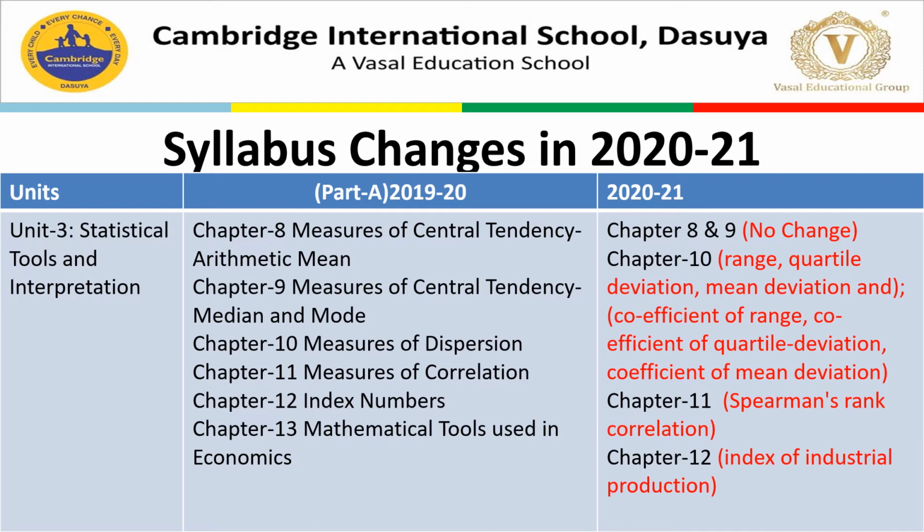Now for chapter number 12, index numbers is the name of the chapter, and for this, one topic is there, the index of industrial production. That we need not solve. Here we have numericals related to these. In mathematical tools used in economics, that chapter is present as such. So now let's move to unit number 4.